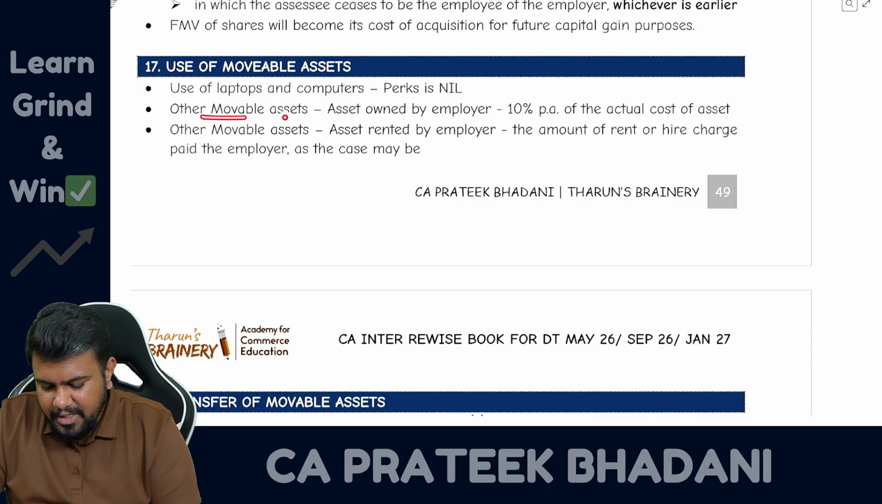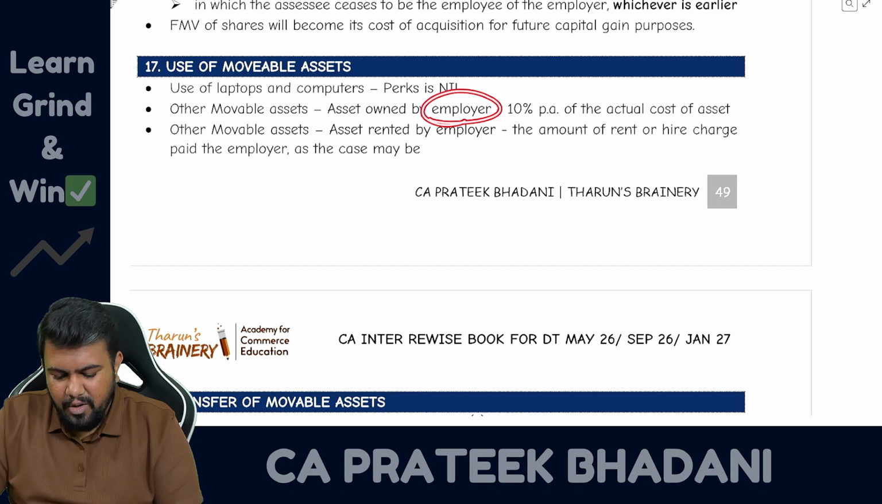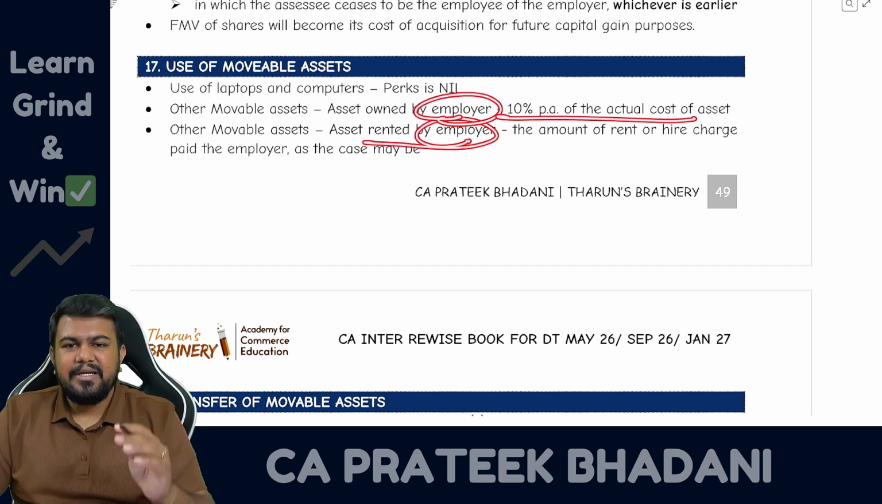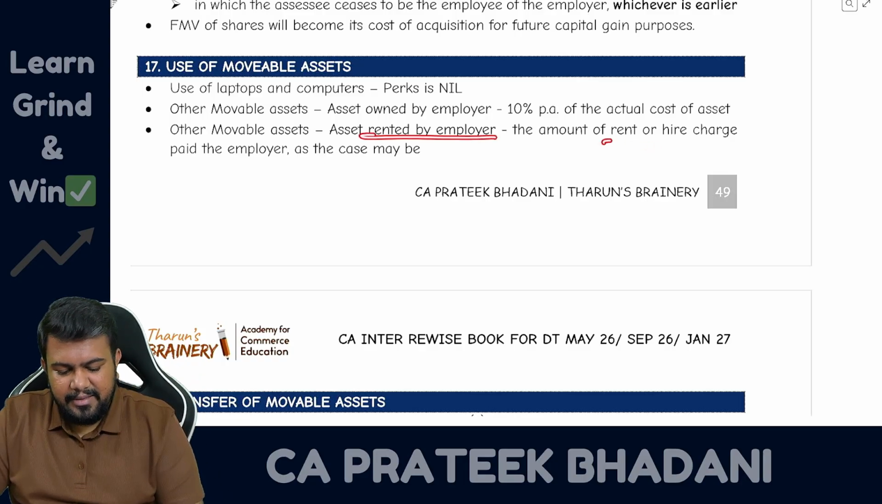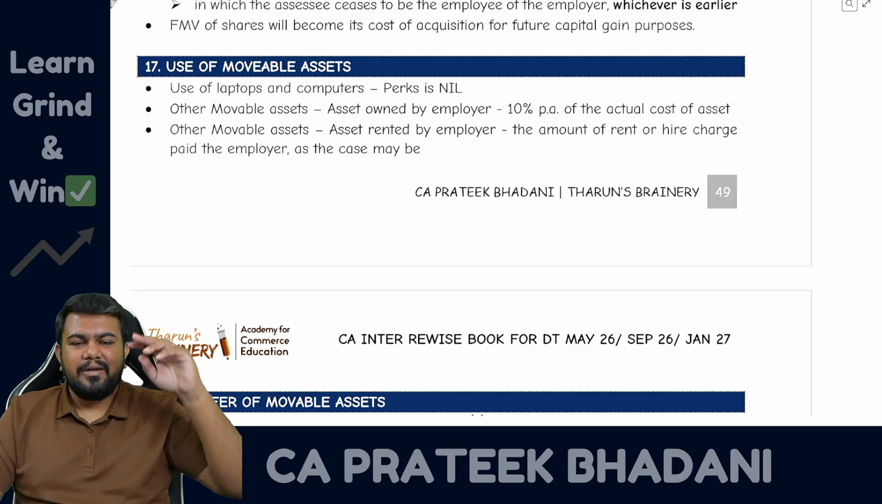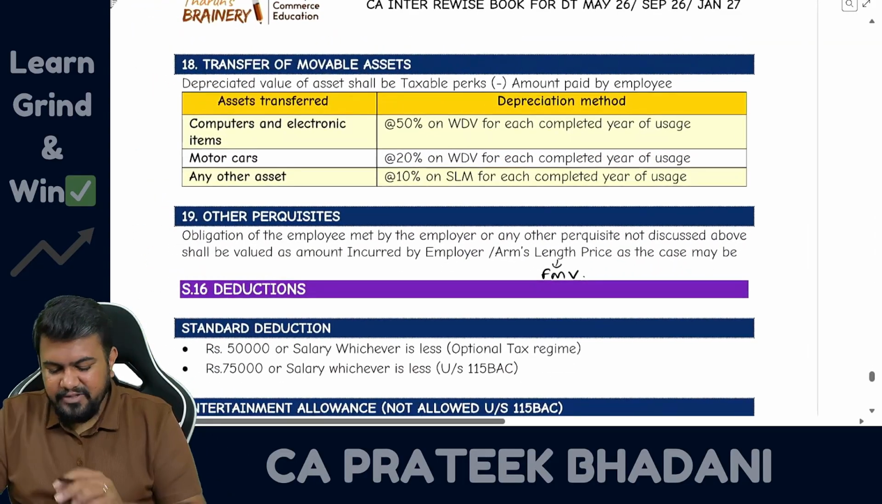Fine. So other movable asset, you see whether the asset given to the employee, whether it is owned by the employer or rented by the employer. If it is owned by the employer, then 10% of the cost will be the value of perquisite. If it is rented by the employer, then the amount of rent paid by the employer will be taken as the value of perquisite.